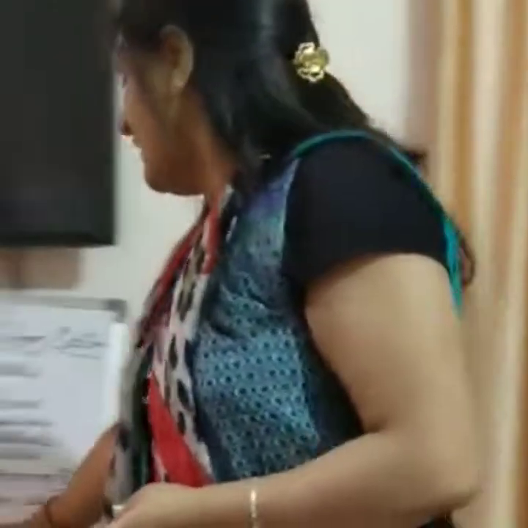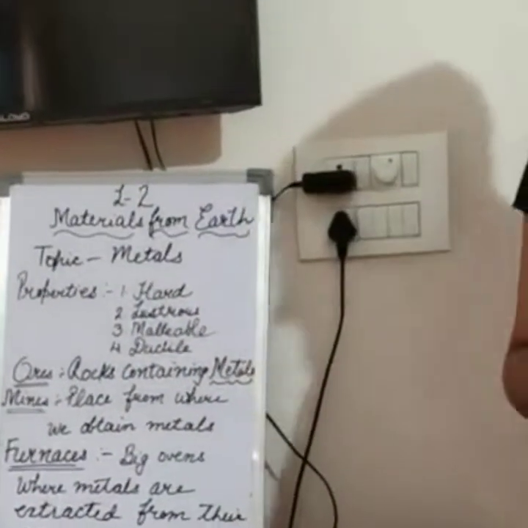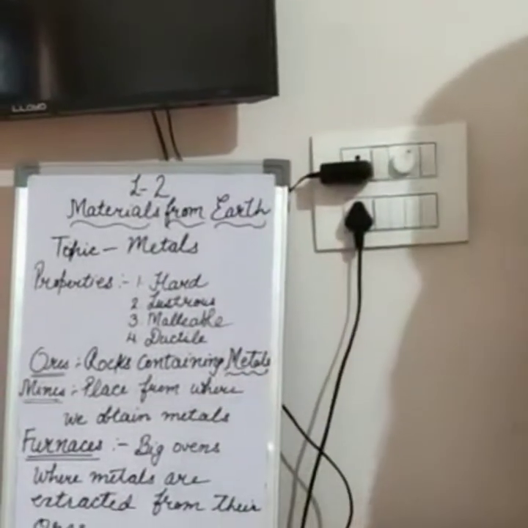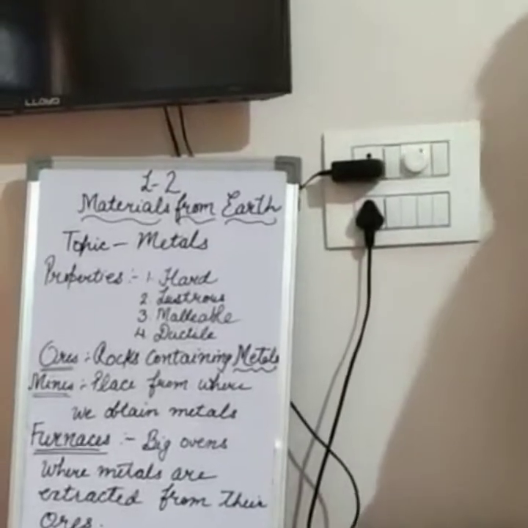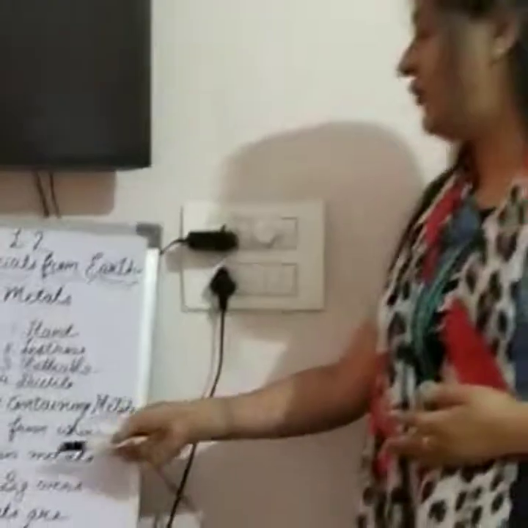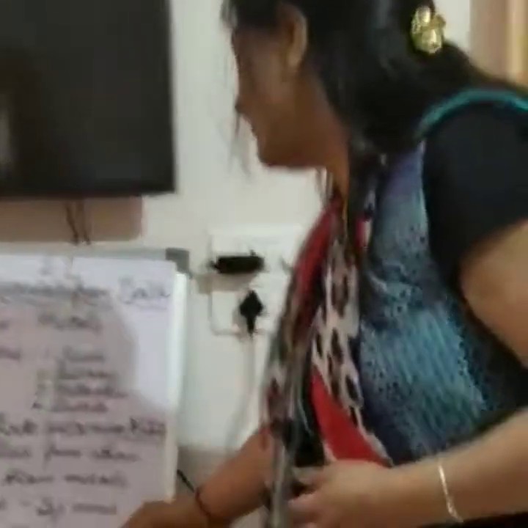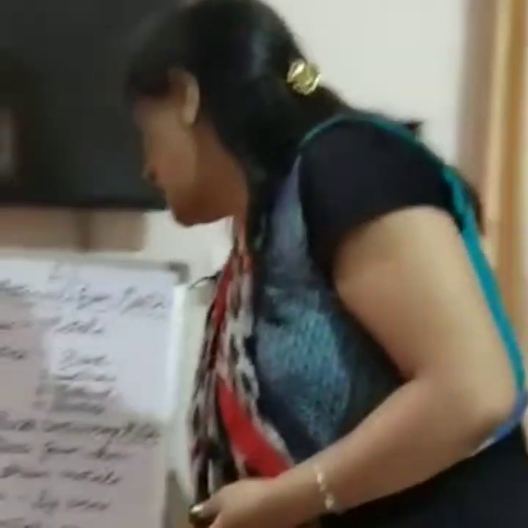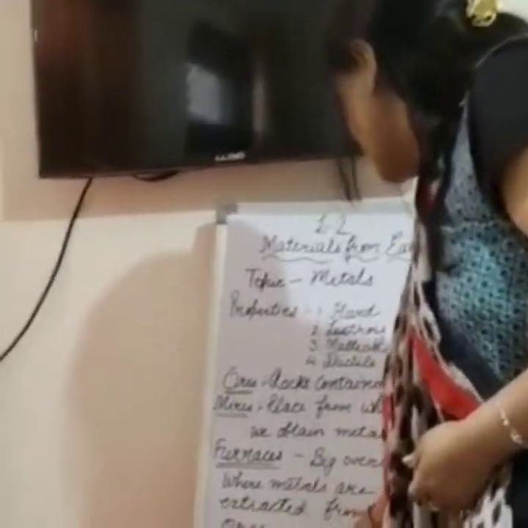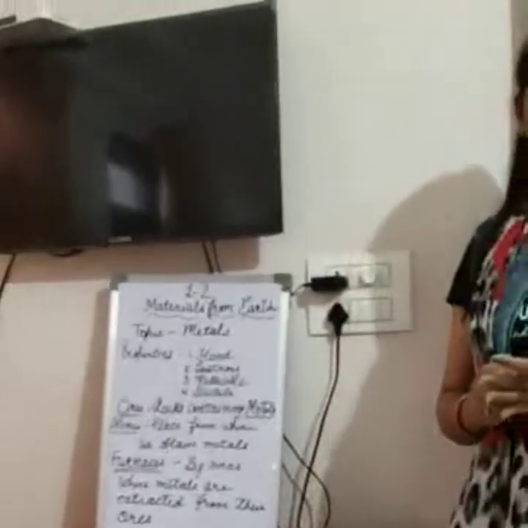Next term comes furnace. Now what is furnace? Furnace is a place, just like a huge oven, where we put the ores and heat them at very high temperature and we obtain metals from that. Means the place where we extract metal from their ores is called a furnace. Now our next topic is, students, what happens in furnaces?